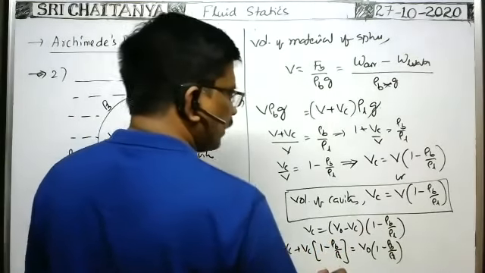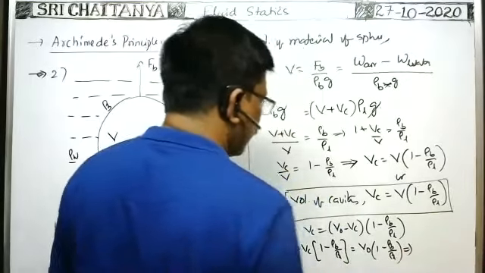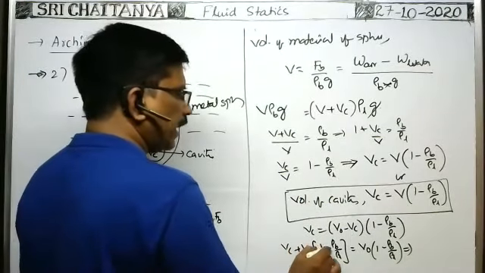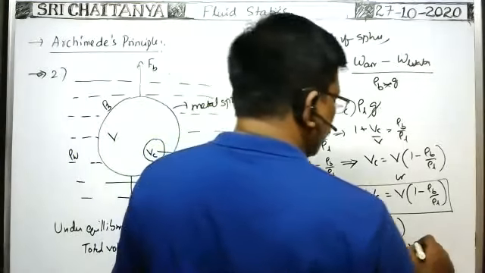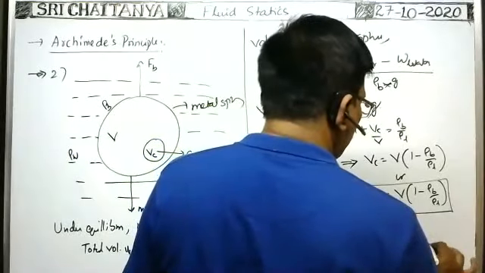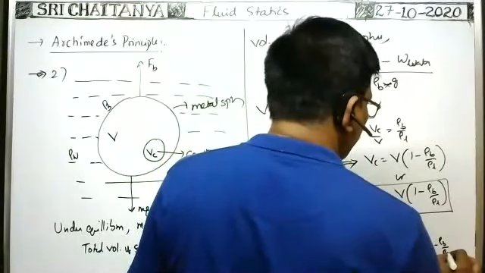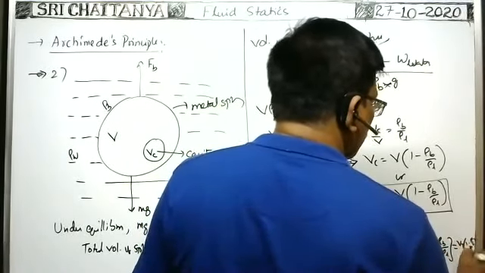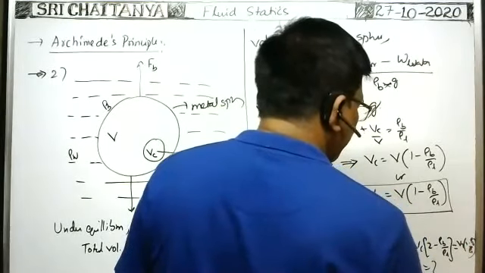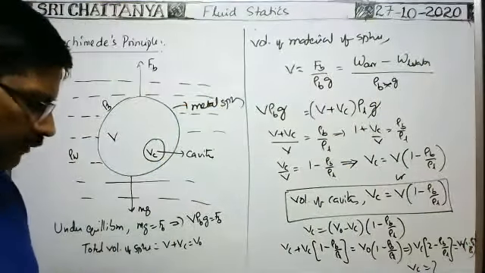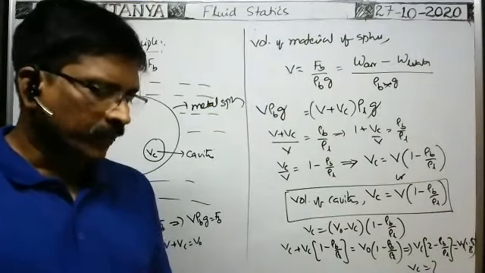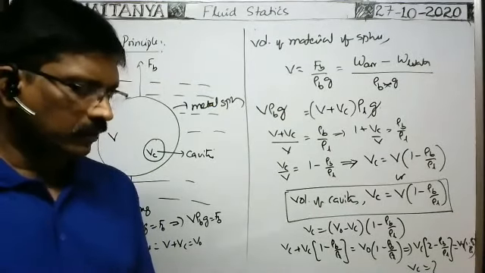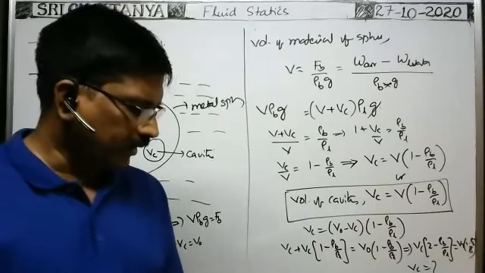So by this we can find the density of the liquid. That implies Vc you take common. When you take Vc common, (2 minus rho b by rho L) is equal to V naught into (1 minus rho b by rho L). So from this Vc can be calculated. Volume of the cavity can be calculated. Based on this, we have to find the volume of the cavity.